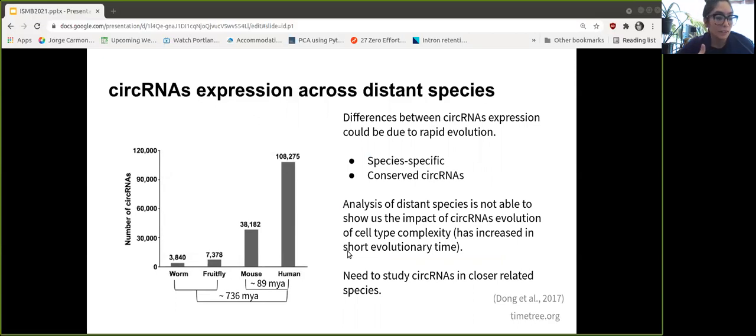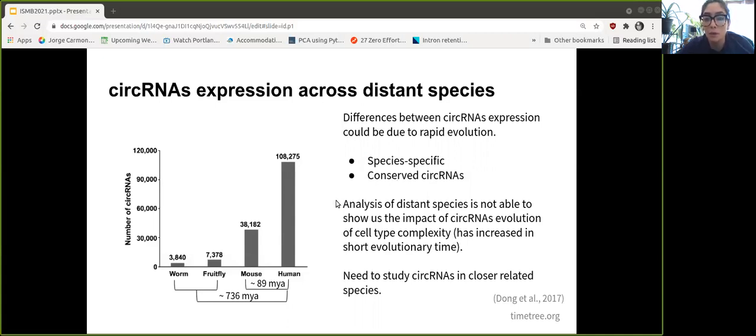So what we are finding during circular RNA expression and its evolution is that there are species-specific events, as we can see, like there's not only an increase in the expression of these molecules, but also that we are not able to find conserved circular RNAs.